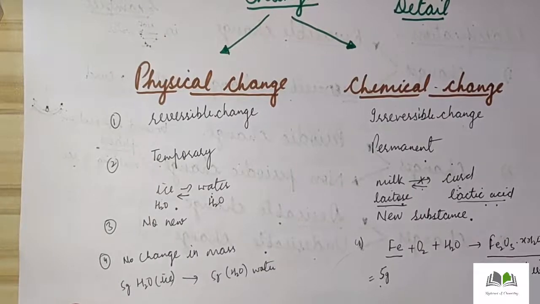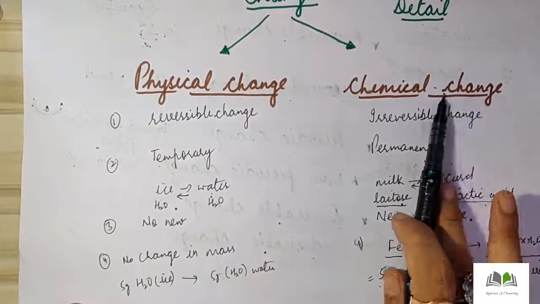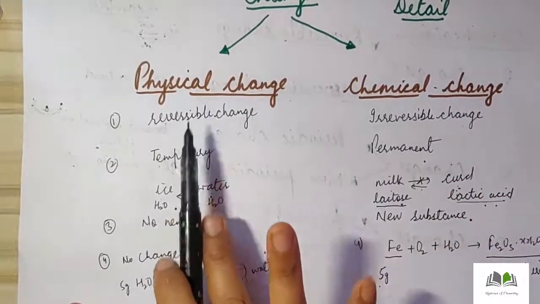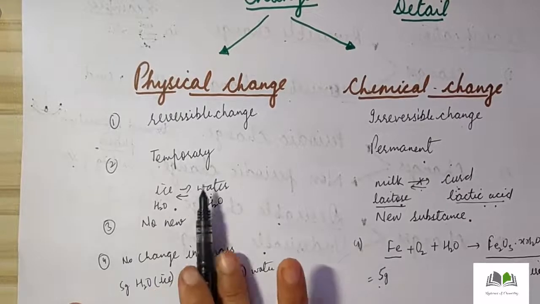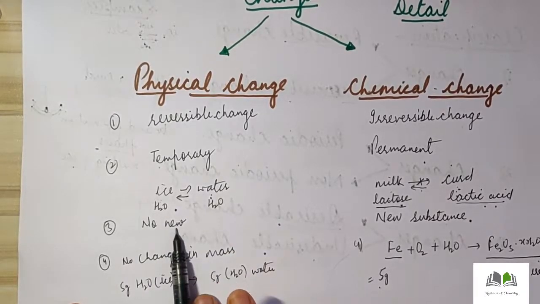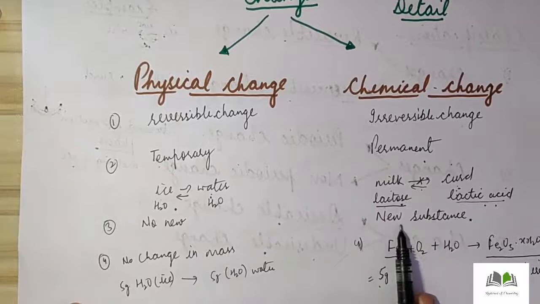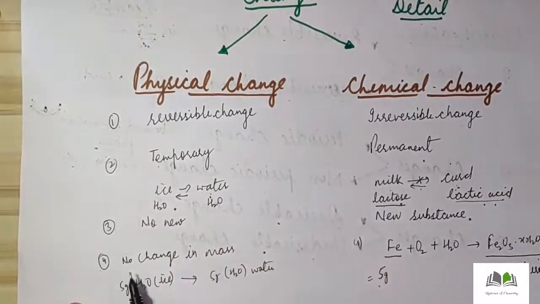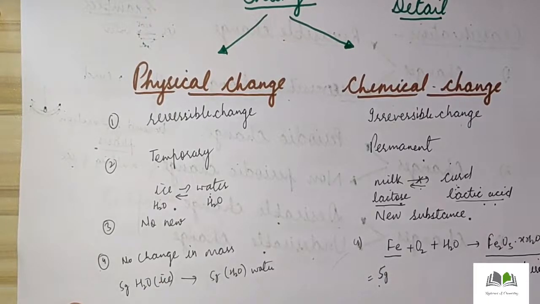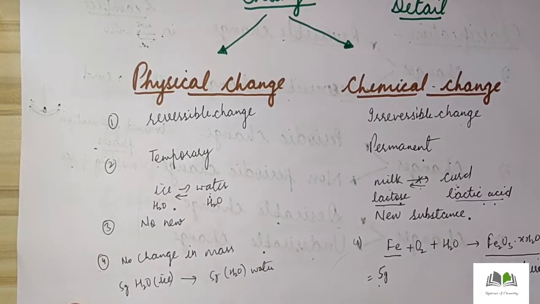Now again I am repeating, physical change is a reversible change, chemical change is an irreversible change. Physical change is a temporary change, it can be converted back, or it is only for a short span of time, and chemical change is a permanent change, once it is done, it cannot be reversed back. Now third point is, in case of physical change, there is no formation of new substance, but in case of chemical change, there is always a formation of new substance. Fourth point, in case of physical change, no change in mass after the reaction. So before and after the change, the mass of the substance remains the same.